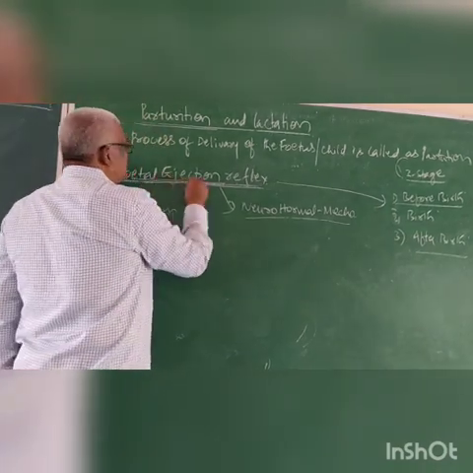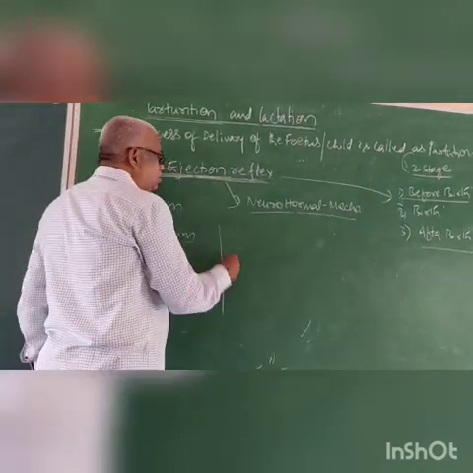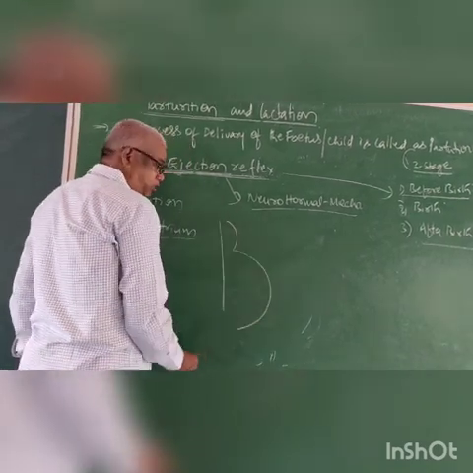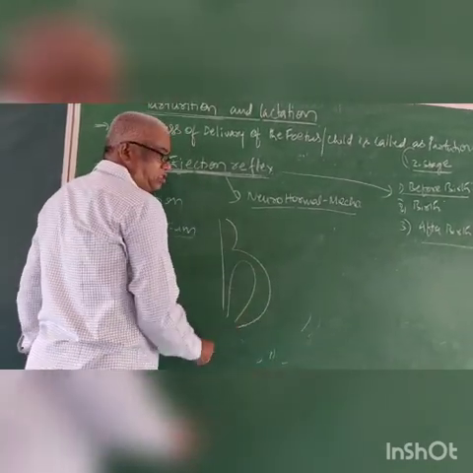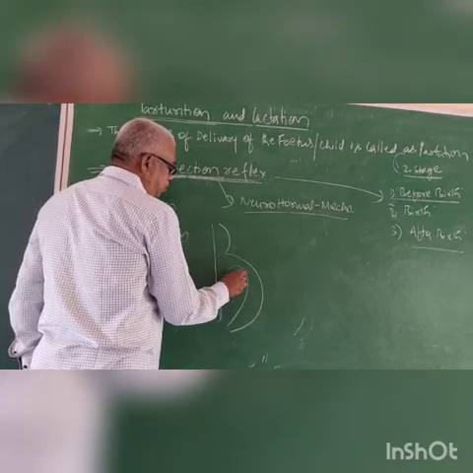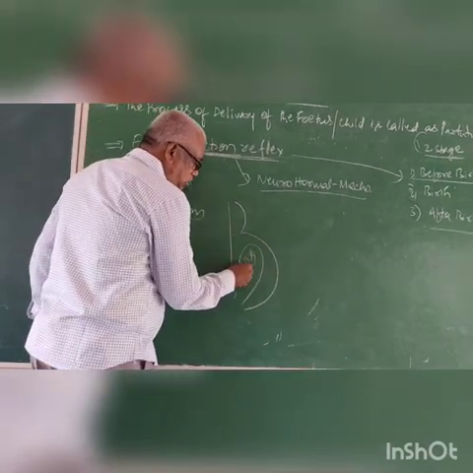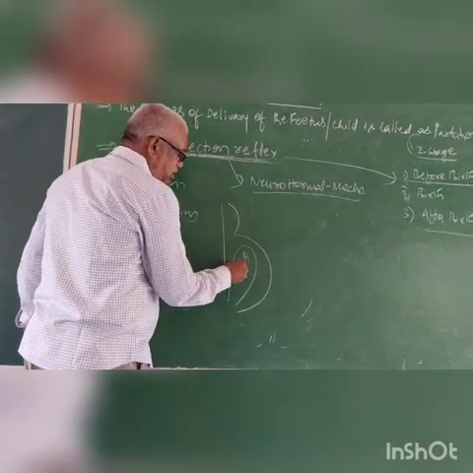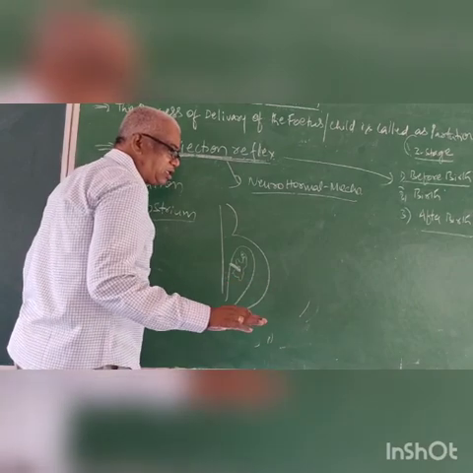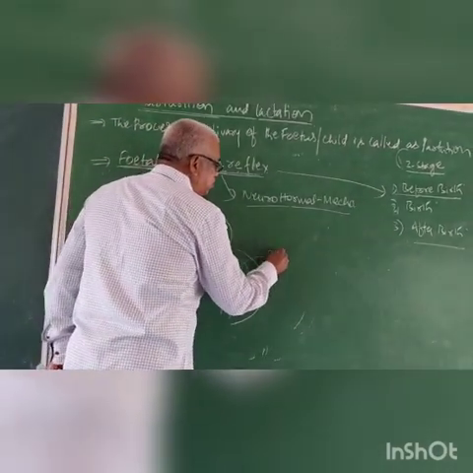Now, how does it take place? Be careful. Now, see the pregnant lady. This is the uterus, and inside is the baby. This is the placenta. Just listen. The fully developed fetus.